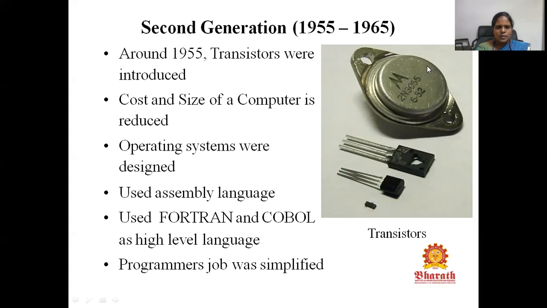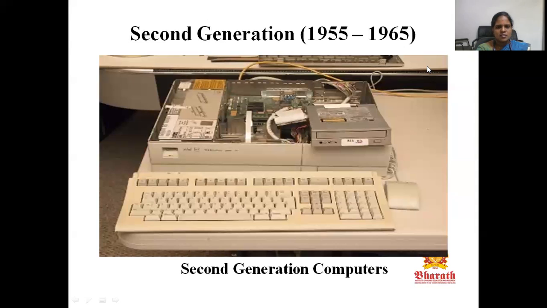At that time, the operating system was first designed, using assembly language and high level languages like Fortran and COBOL. Compared to the first generation computers, these computers made programming so simple that the programmer's job was also simplified. This is a sample second generation computer.